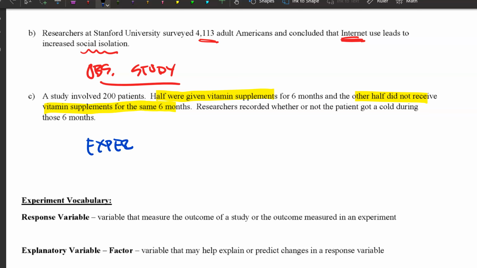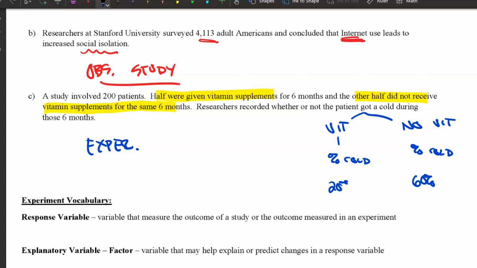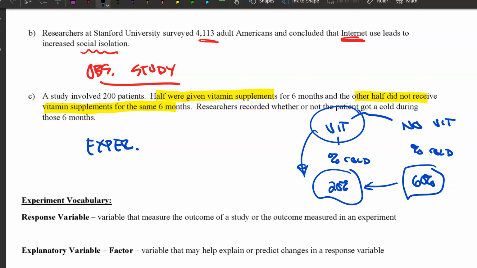They're imposing a treatment. They're taking half and giving them vitamins. They're taking the other half and giving no vitamins. Now we can look at the percent that get a cold and the percent that get a cold. And if the no vitamin group is 60% get a cold and the vitamin group is 20% get a cold, if these numbers are significantly different, then maybe we can say, you know what, vitamins help prevent colds. Okay. That's how an experiment works.